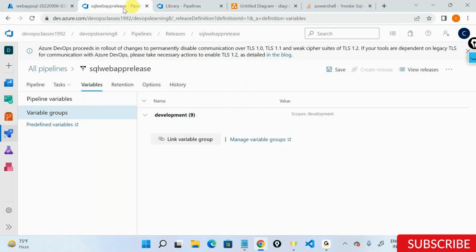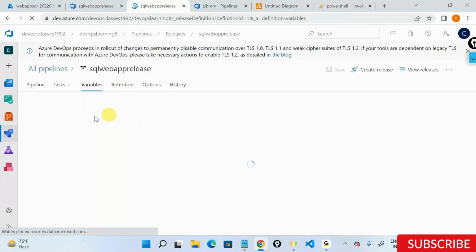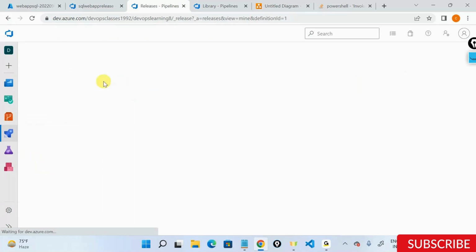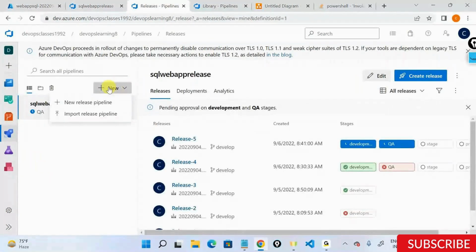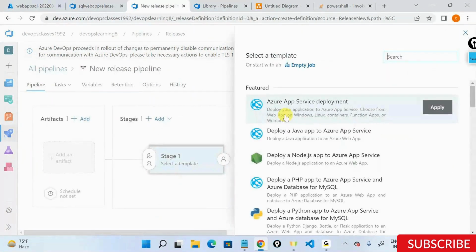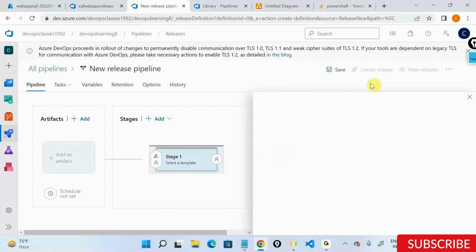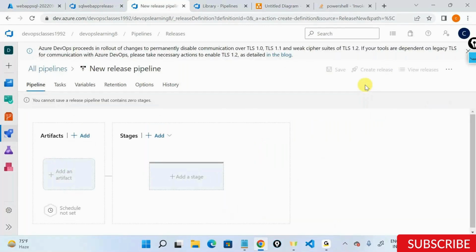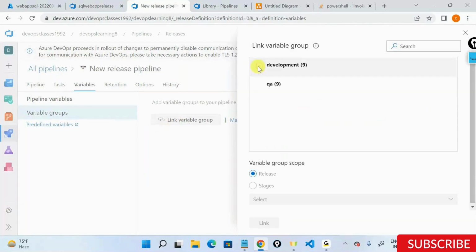Now, when your client comes back and says, you know what, I need a similar pipeline, I can go to a different pipeline right now. When you're adding a new pipeline here, and now your client is telling, you know what, I have a development stage. I need the same values that you had for the first pipeline. So you say, okay, fine, don't give me the entire day. Give me just 2 minutes. Go to libraries, variable groups, link this to a different stage out here.